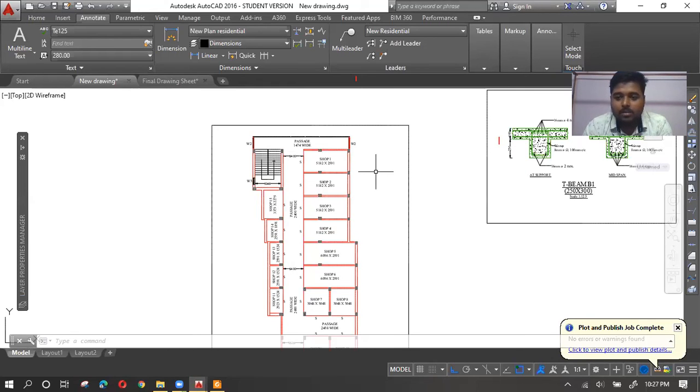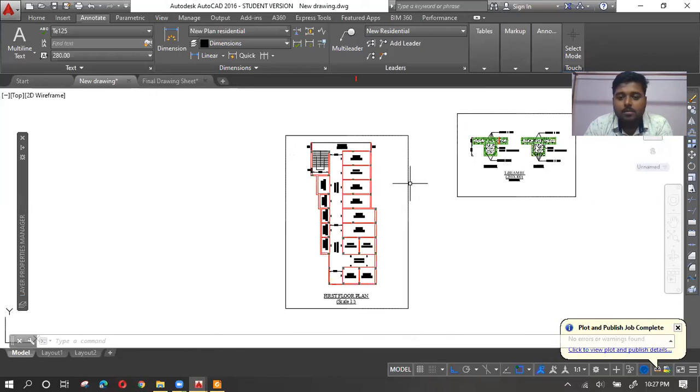A particular theme should be maintained. For example, in a drawing you are providing the title box in the right hand corner, and in the next sheet you are providing it at the top right corner. No, never do that. Follow a standard; make your own standard. You set your own standard, you make your own layout, but follow that throughout, the same for all the sheets.